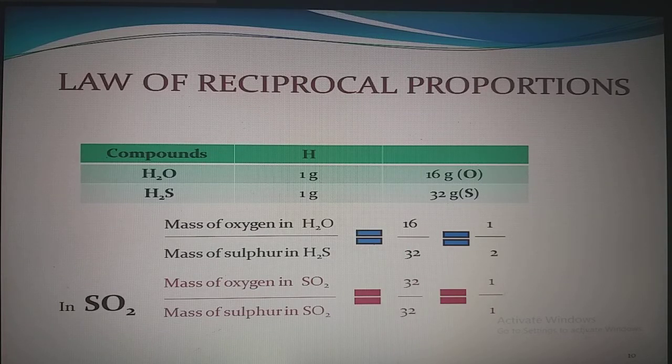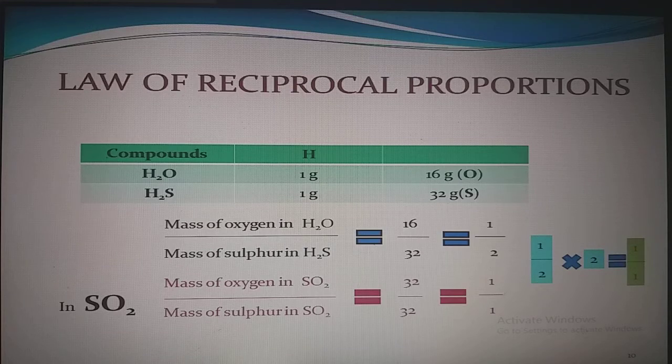Now we multiply the previous ratio written in blue color with 2 and see what has happened. So 1 by 2 multiplied by 2 gives us 1 by 1. That is the ratio which is written in red, the ratio of the elements in SO2.